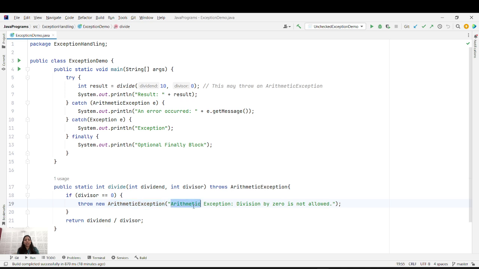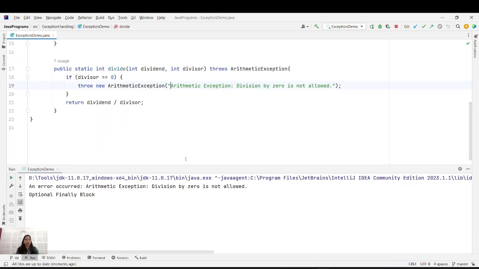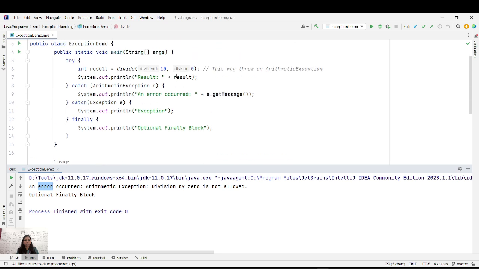In the exception I need to give a particular message so that the user will get to know what the problem is. As I'm giving the divisor 0, it will throw the arithmetic exception: division by 0 is not allowed.